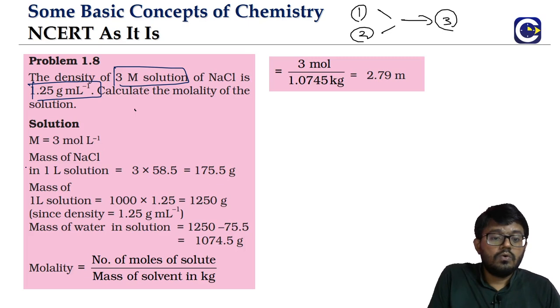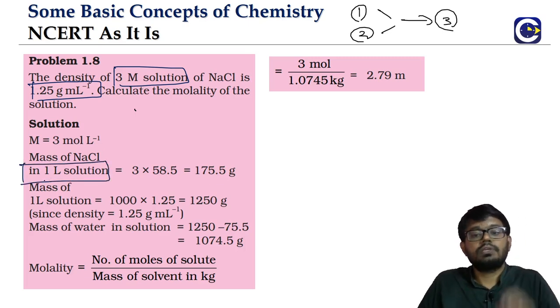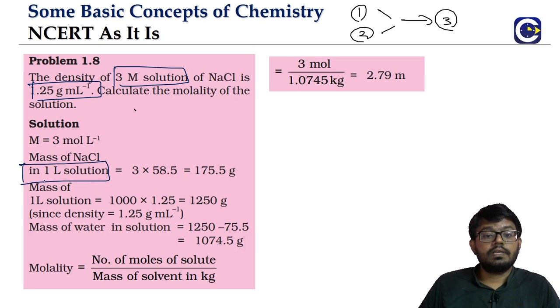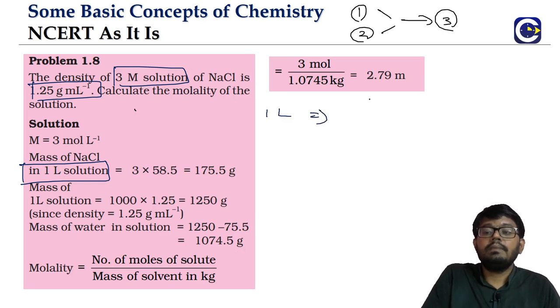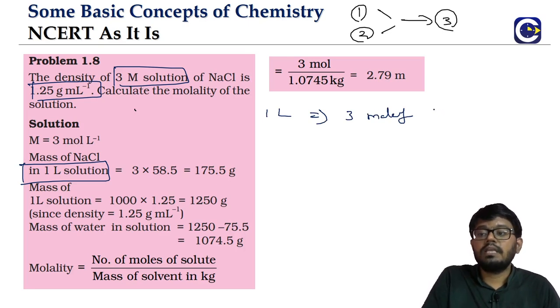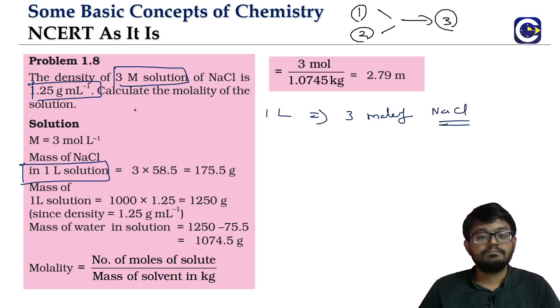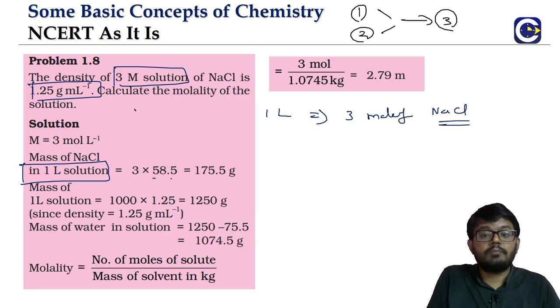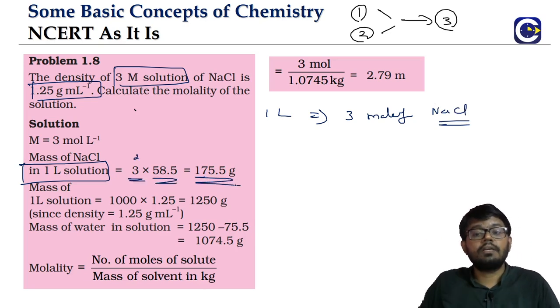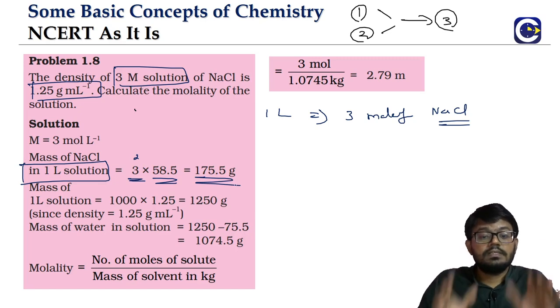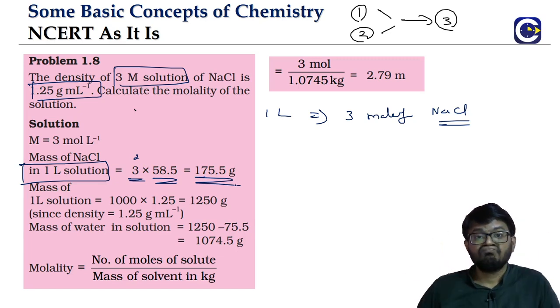So if you take 1 liter of solution, what is the molarity? 3. So in 1 liter we will be having 3 moles of the solute, meaning 3 moles of NaCl. What is the mass? The formula mass of NaCl is 58.5. So 3 moles means 3 into 58.5, which is 175.5. This is the mass of NaCl in 1 liter solution.